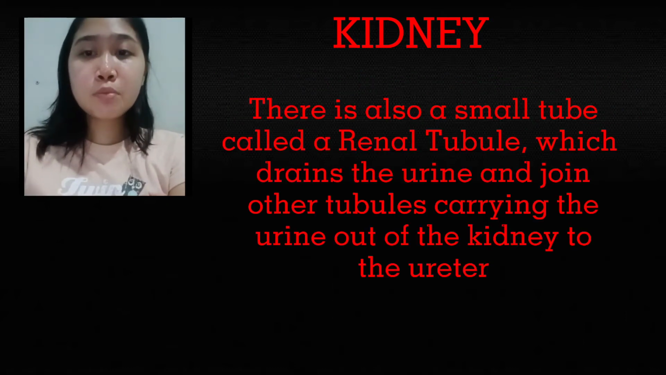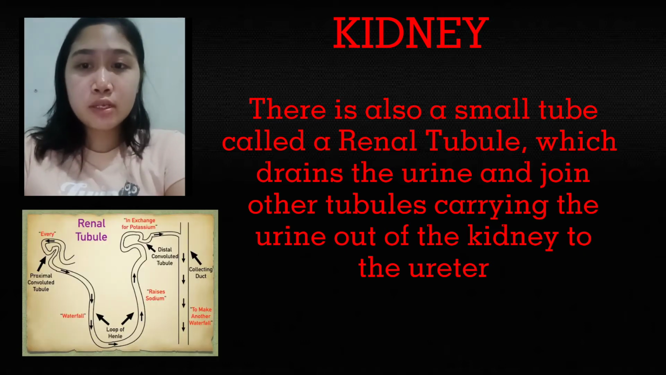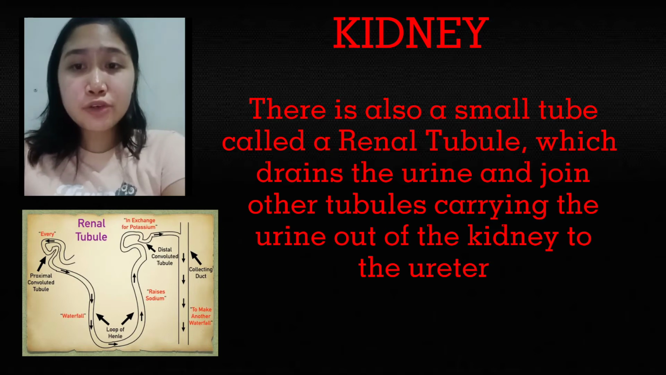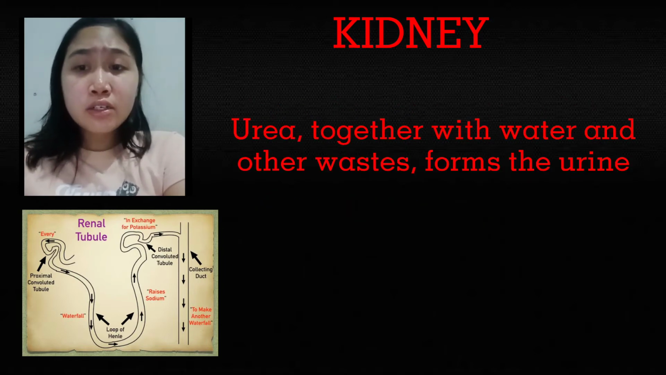There is also a small tube called a renal tubule, which drains the urine and joins other tubules carrying the urine out of the kidney to the ureter. Urea, together with water and other waste, forms the urine.